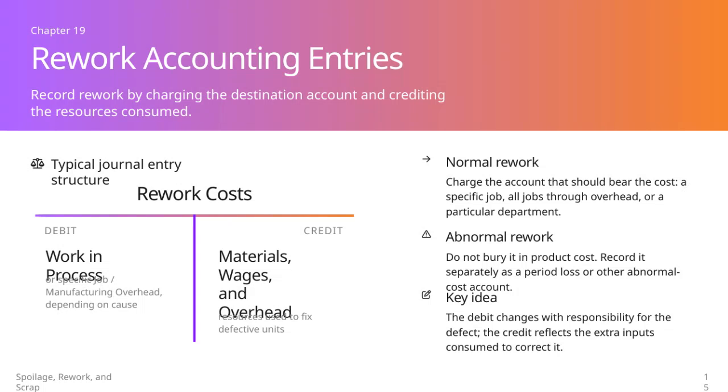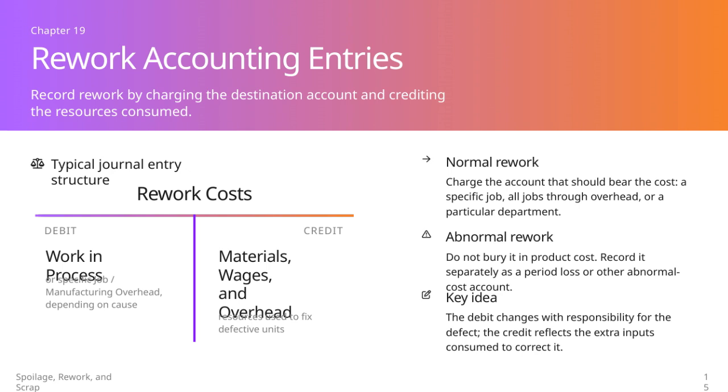When dealing with rework costs, the accounting process follows a typical journal entry structure. On the debit side, we charge the account responsible for the defect, which could vary. It might be a specific job, manufacturing overhead if the defect affects all jobs, or a particular department. This ensures the cost is assigned appropriately based on who caused the issue. On the credit side, we reflect the resources used to fix the defective units, such as materials, wages, and overhead. These credits capture the extra inputs consumed during the rework process.